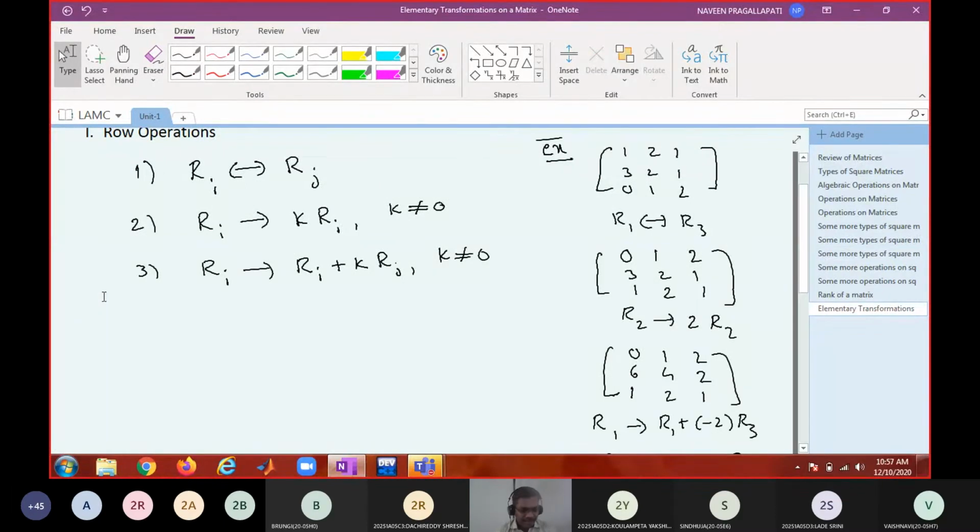What are column operations? Just replace the word row with column, the letter R with C. Column operations.